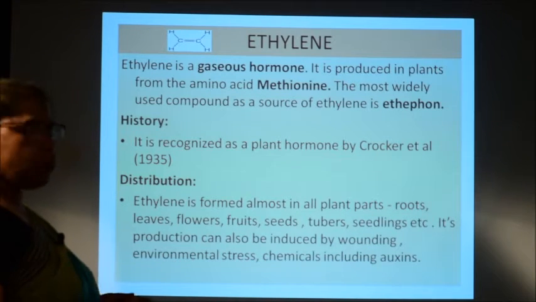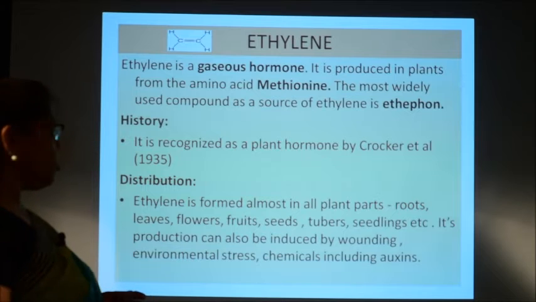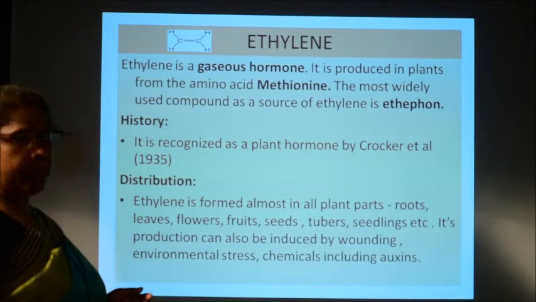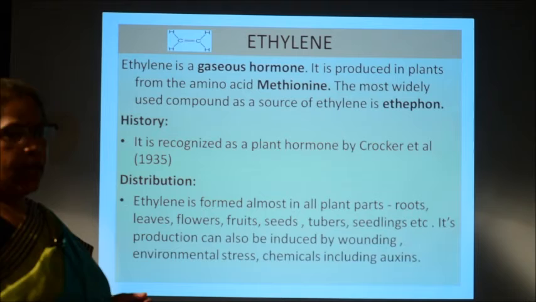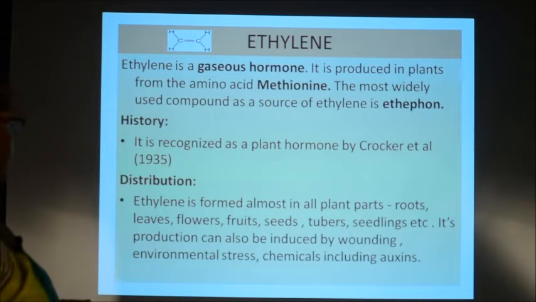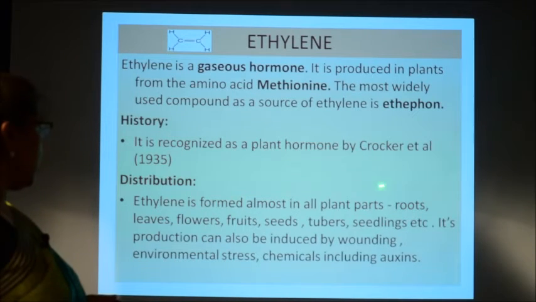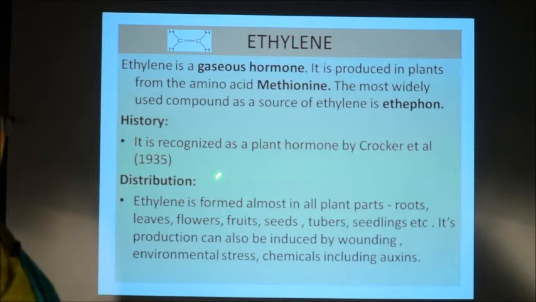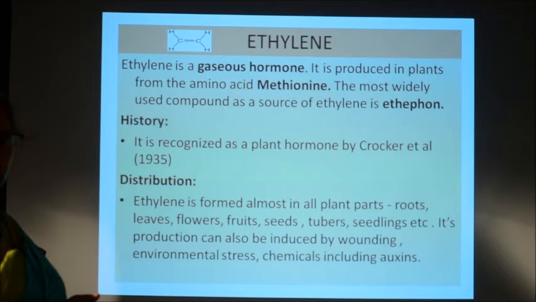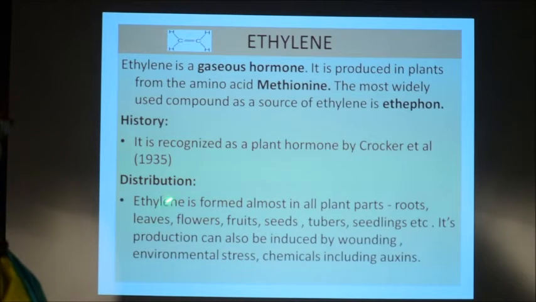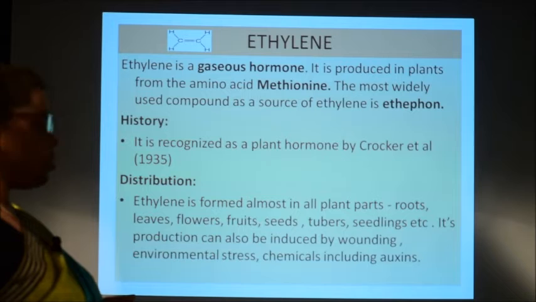The most widely used compound as a source of ethylene is known as ethephon, and it was first discovered by Crocker et al. in the year 1935.